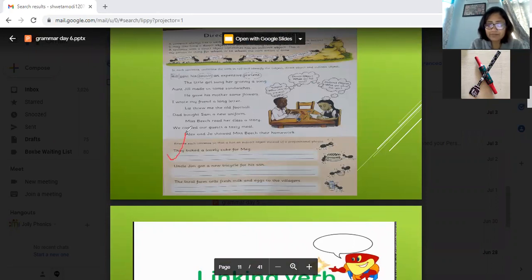Let's take this example. What did they bake? A lovely cake. So cake is the direct object. For whom? For me, Meg. So this is the indirect object. Uncle Jim got a new tricycle. The direct object will be tricycle, and the son will be the indirect object. In the next example, fresh milk will be direct and to the villagers will be indirect.